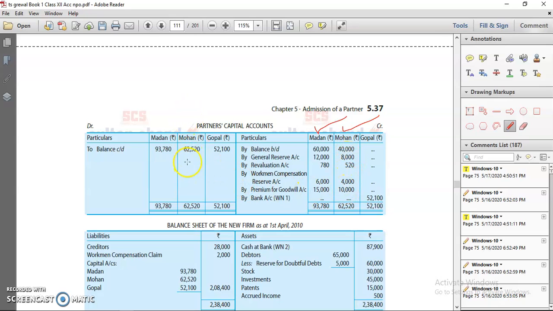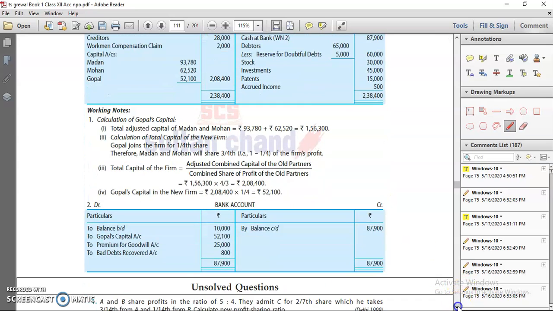There is nothing given on the debit side, so there is no need to deduct anything. Make the total of that and minus the debit side, it comes to the adjusted capital of Mohan. Now the adjusted capital of Madan, you can see, is given. Once you make the total of that, it becomes the adjusted capital of all the partners.